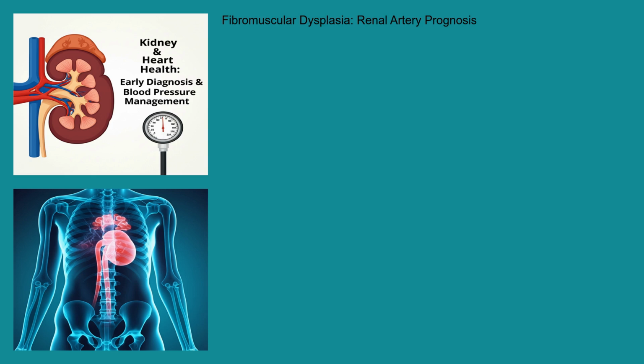The prognosis for individuals with fibromuscular dysplasia affecting the renal arteries is generally good, especially with early diagnosis and appropriate management. Controlling blood pressure is crucial to prevent long-term kidney damage and cardiovascular complications. Recent research focuses on identifying genetic markers associated with FMD, which could lead to better risk assessment and personalized treatment strategies. Scientists are also exploring new imaging techniques for earlier detection and less invasive interventions for improved outcomes.